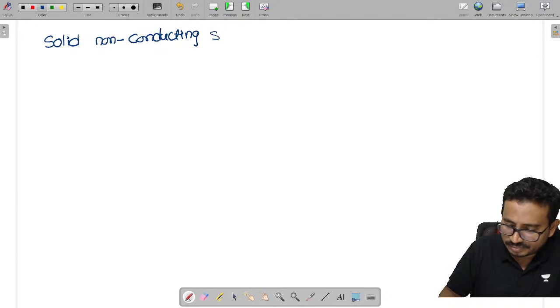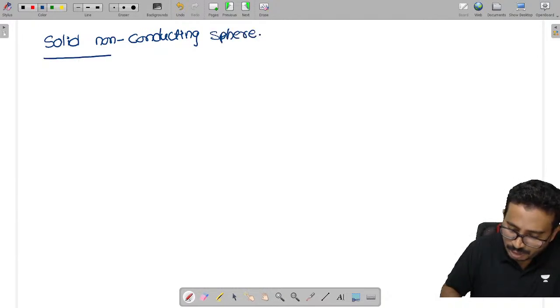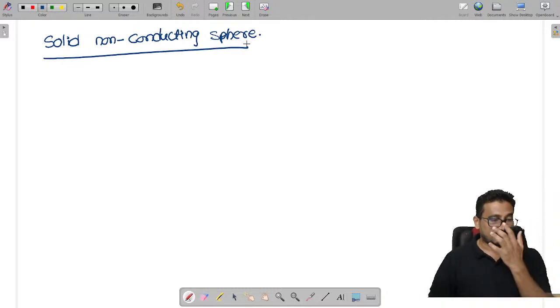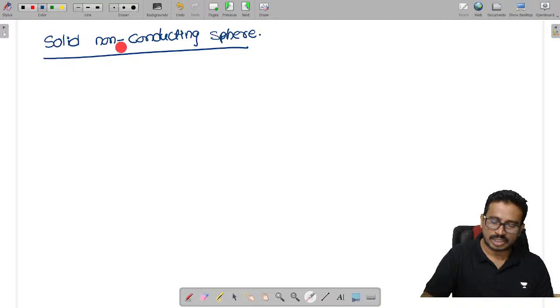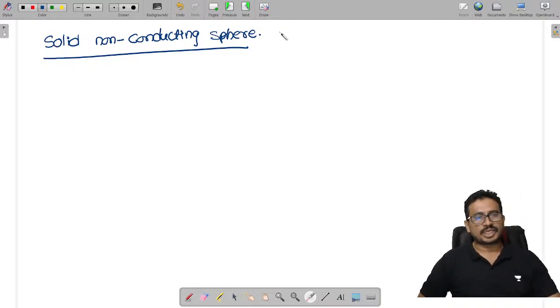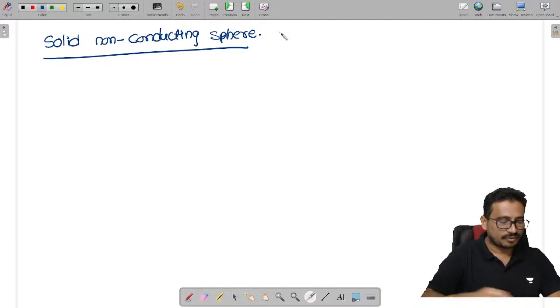If the problem does not mention what type of sphere it is, among the four types of spheres, then by default you assume it is a solid non-conducting sphere.